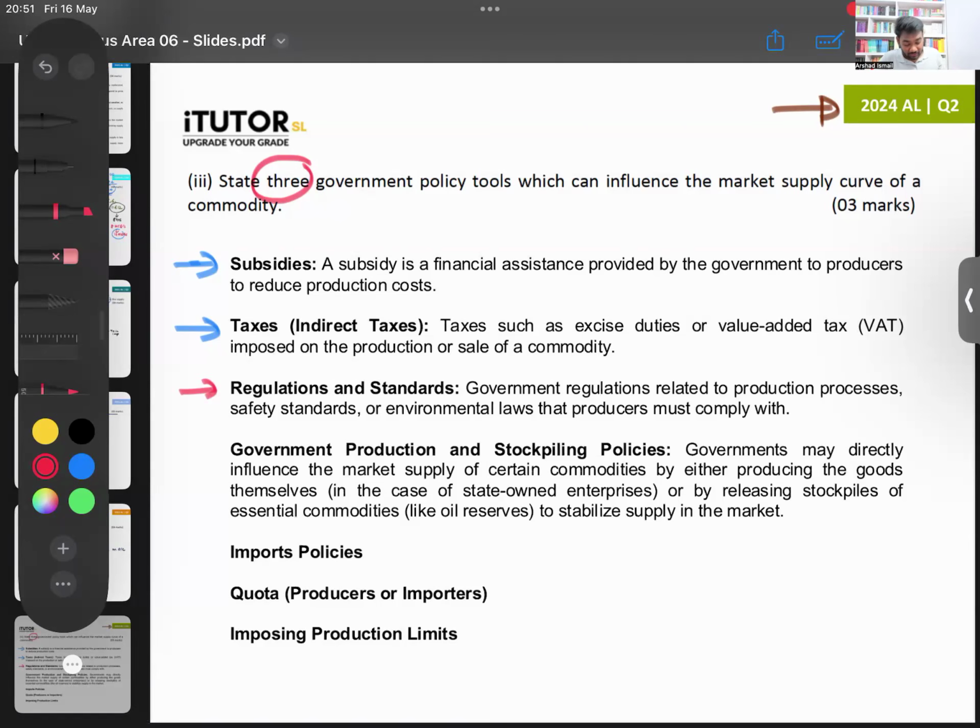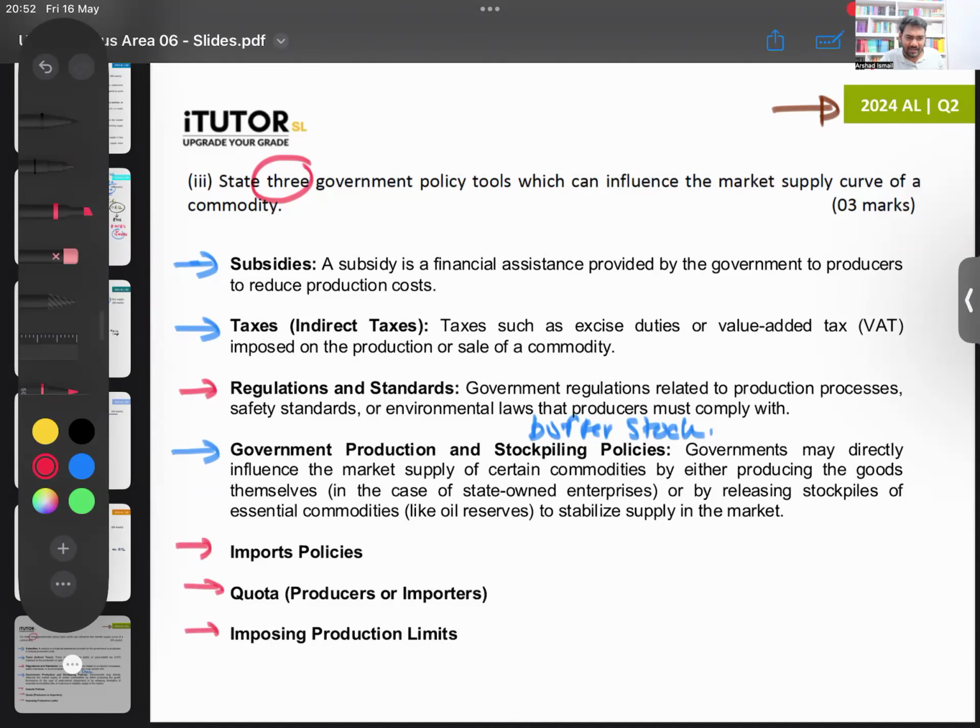Then also government stockpiles. Remember buffer stock and all, for certain goods. That can affect supply: government purchasing buffer stock or releasing buffer stock can affect it. Then things like import policies can also be there.